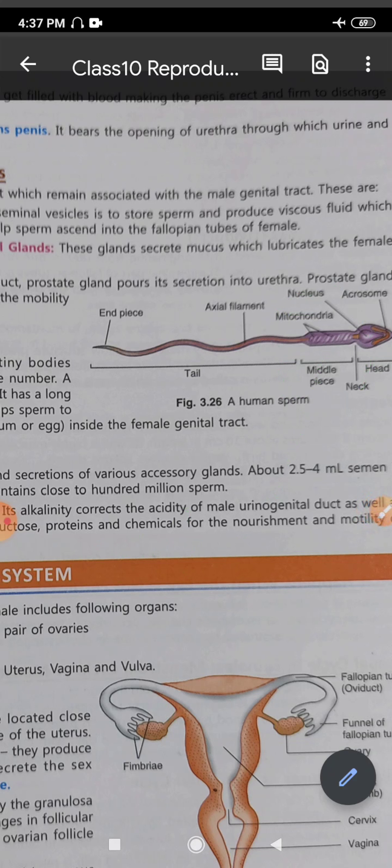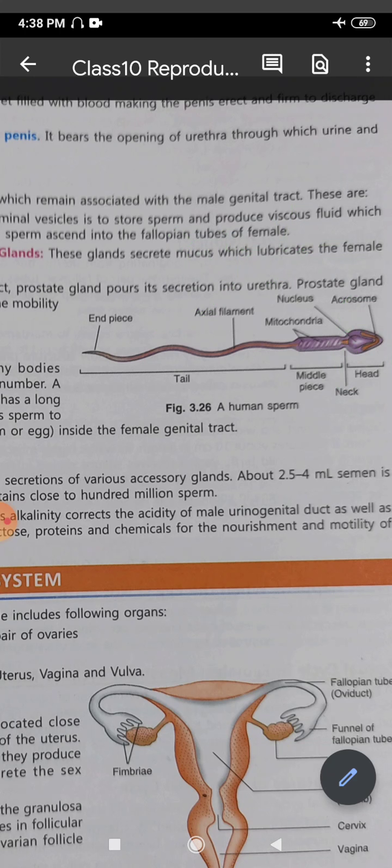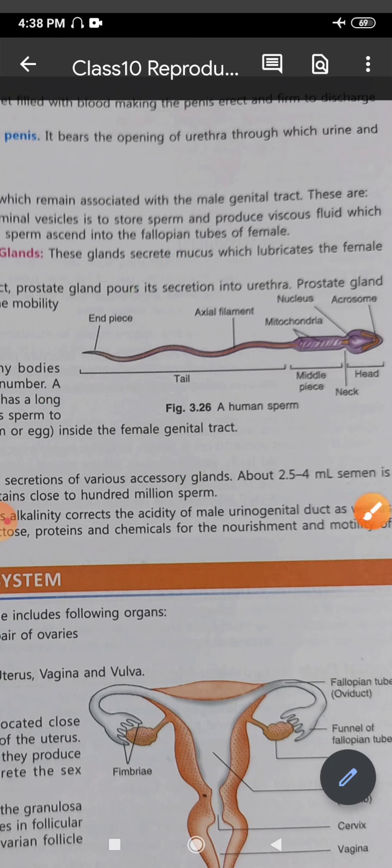And of course, in the head region you will find the nucleus. Right here you see, this is the nucleus. The nucleus contains the genetic material, which is the DNA. Only the head region, when it pierces the ovum, transfers the genetic material. Then for locomotion, for movement, for swimming, there is a tail. There is a whiplash movement of the tail, this side and this side, like that. That is how it moves and propels the sperm ahead.